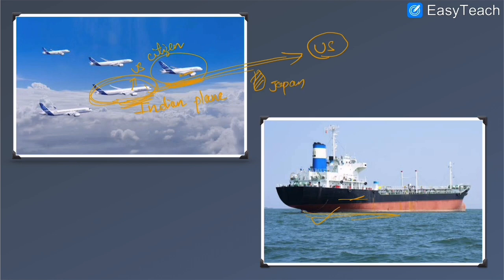This plane has crossed Indian boundaries and Indian airspace, and it is traveling via Japan to the US. Now, while crossing Japan airspace, the US citizen in this plane commits an offense.